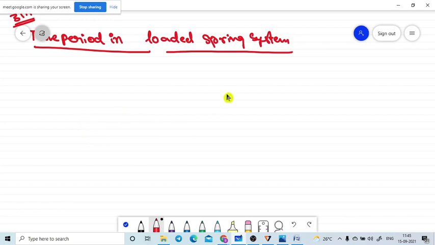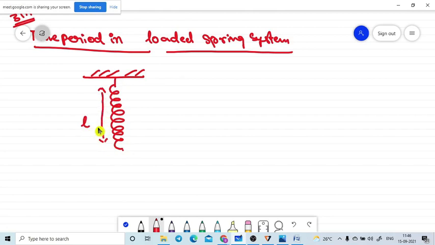So now the loaded spring system. Let me take one spring. It is connected at its first end to a rigid support. This is the initial length of the spring. Let me take K as the spring constant of the spring. After attaching a load on the spring, this is the load we attached, and the spring comes to another extension position.